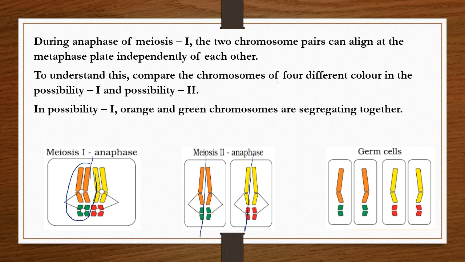So now in germ cells or in gametes, each cell will get only one set, that is, orange and green color chromosomes only are present in each cell. So here it is paired, and that is separated during gamete formation.